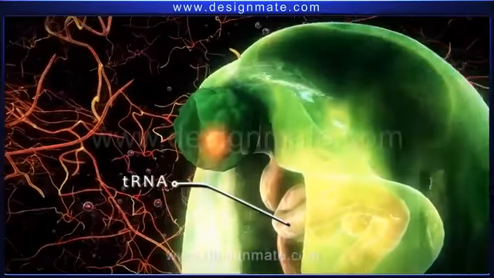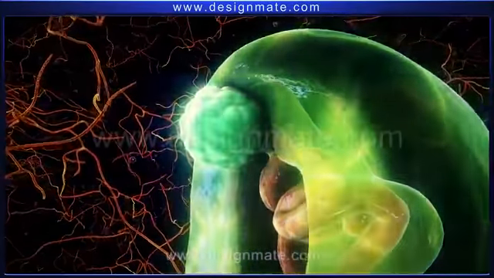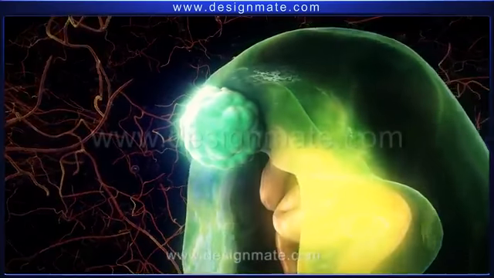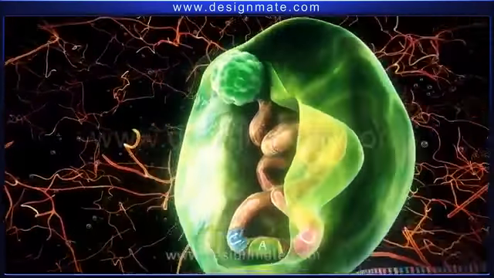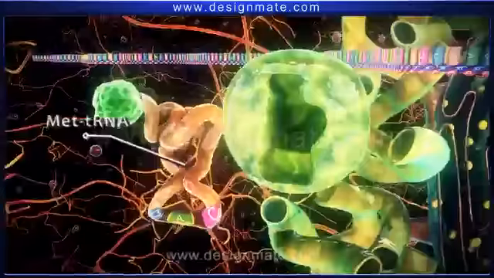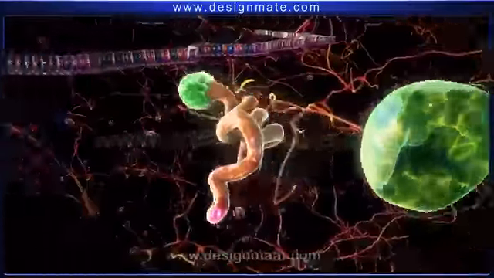Finally, tRNA and the activated amino acid bind together. This aminoacylated tRNA is known as met-tRNA and is released from the enzyme.